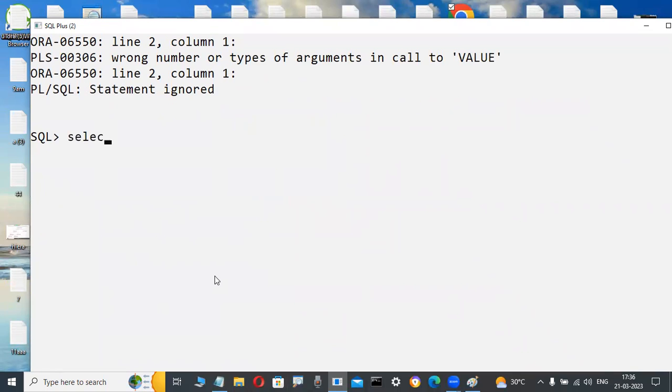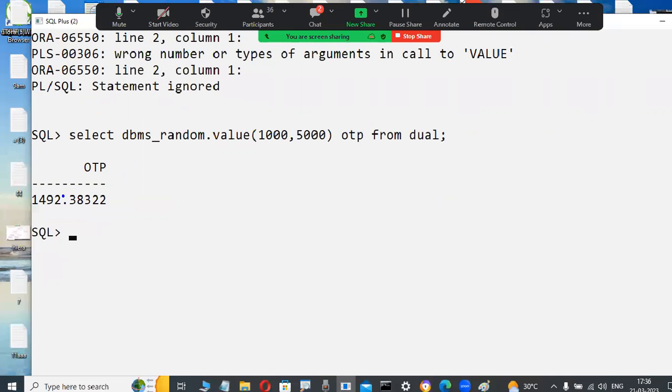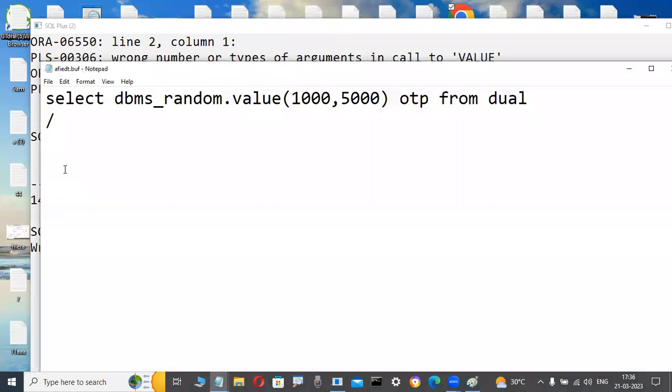Suppose here they are writing select. There are so many application levels. Because of dual, these are all things you don't have an idea about, that's why I'm not writing them. These codings are there. This is a coding. Observe it here. This floating point number OTP is generated, but they are truncating it only.